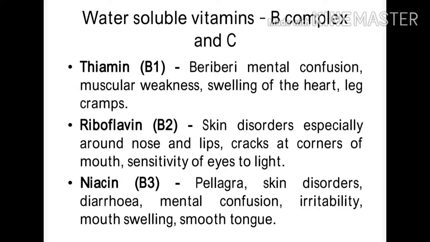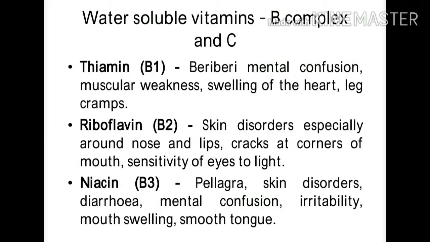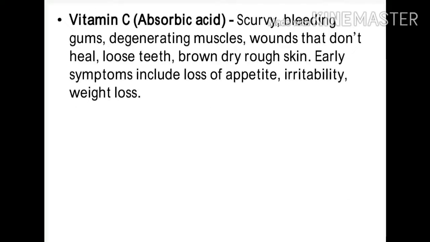Then the deficiency of vitamin B3, niacin, causes pellagra. This is the picture of a person affected with pellagra. You see his skin condition. Vitamin B3 deficiency also causes other skin disorders, diarrhea, mental confusion, irritability, mouth swelling and smooth tongue.